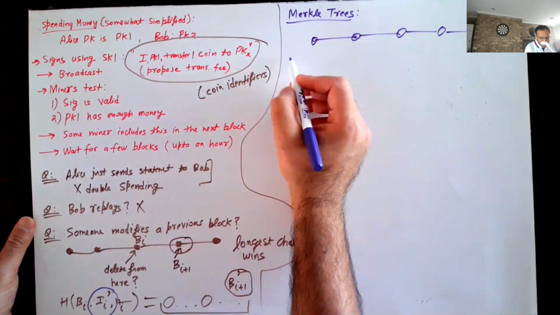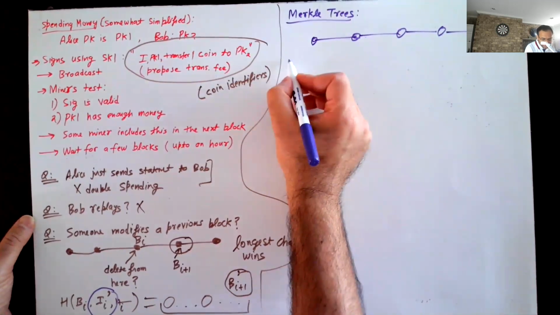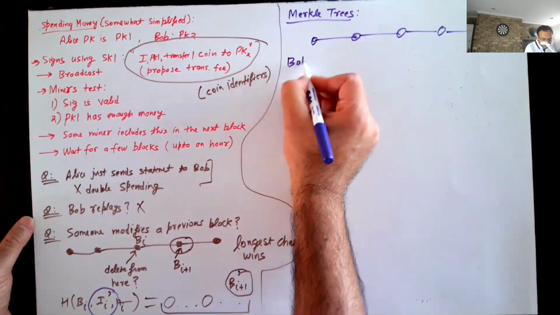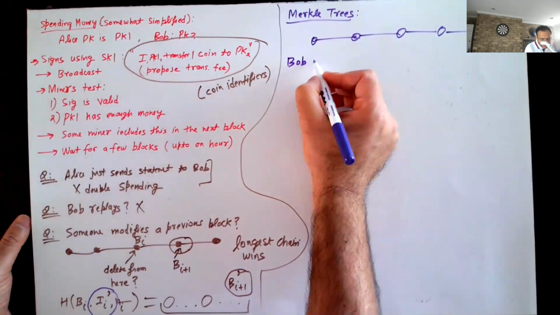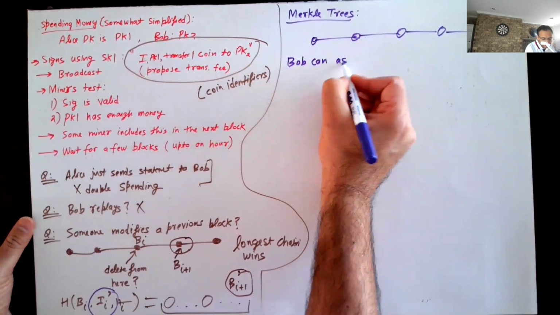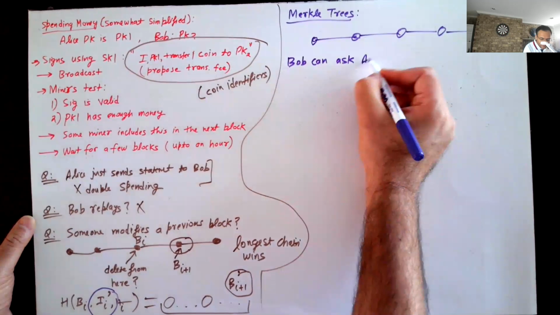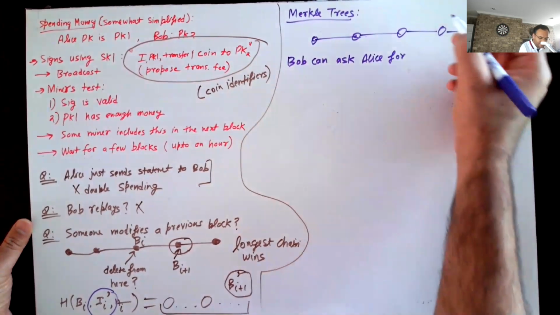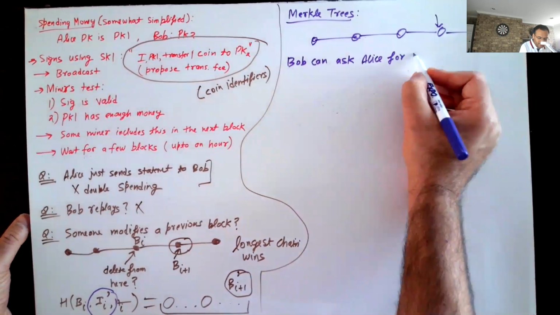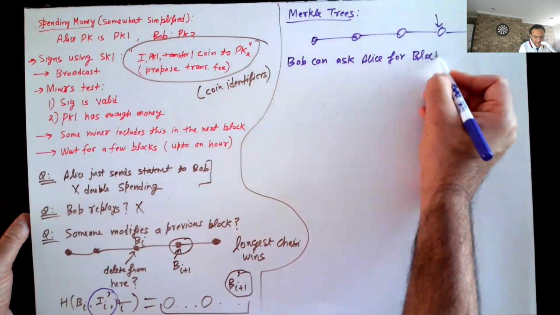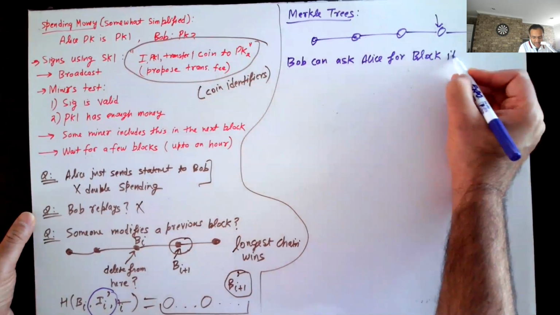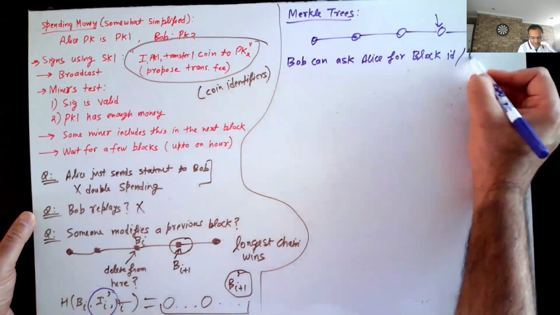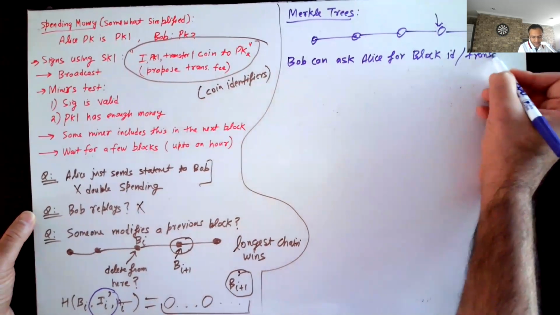So the first option is Bob can ask Alice, for example, the block number, or let's say the block ID slash the transaction ID.